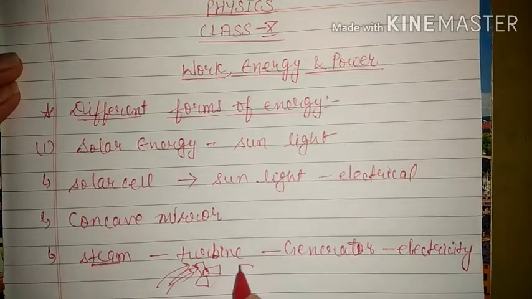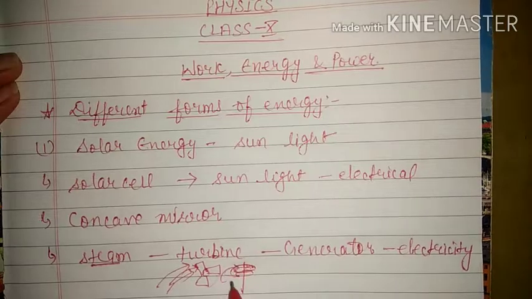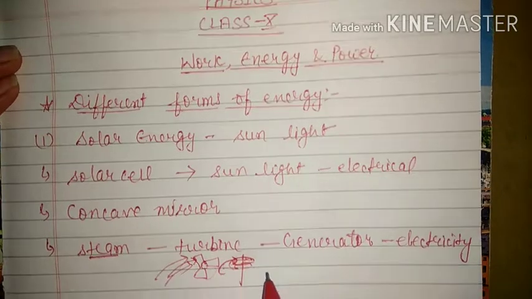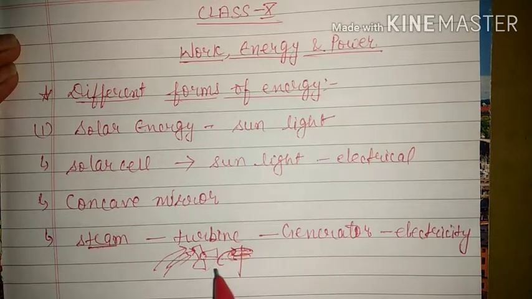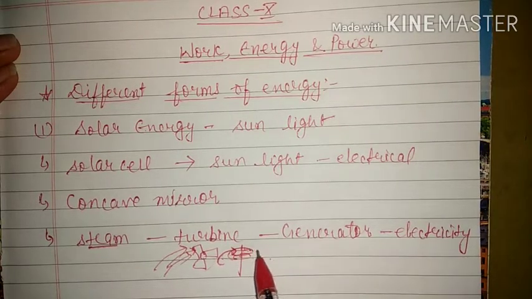Or it can simply have a structure which can be rotated. That means when the water or high speed air is made to fall on it, then it will start rotating.